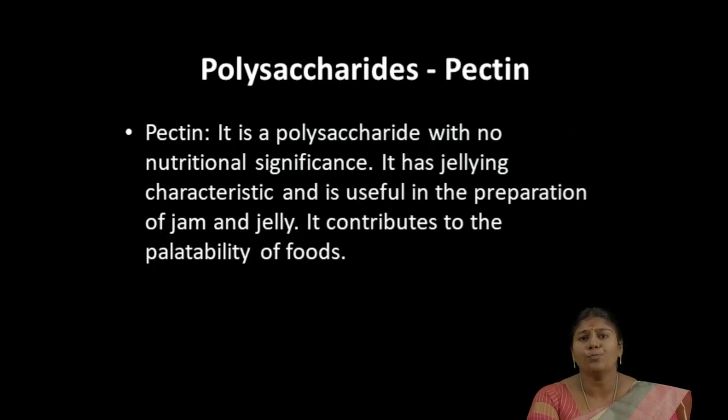The next one is pectin. This polysaccharide is mainly found in fruits. It doesn't have any nutritional importance. It is mainly used for its gelling characteristics, and it is highly useful in the preparation of jam and jelly. One such fruit is guava, and another one is apple. It mostly contributes to the palatability of the foods. We can feel the fullness.